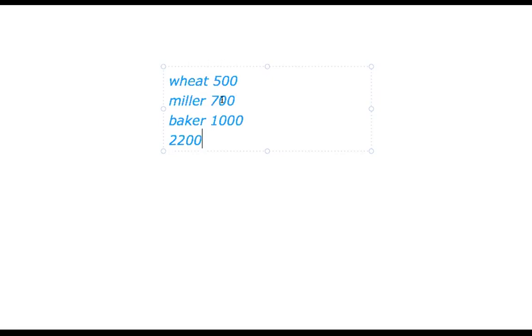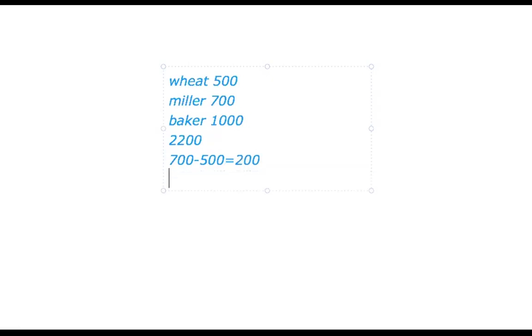But again, you have to check that the wheat has been sold for 500 rupees. When the miller is buying that wheat, changing it into flour and selling it for 700 rupees, what is the value added by the miller? The value added by the miller is only 200 rupees. That means for 700 he is selling, but the work he has done over there is only worth 200 rupees.